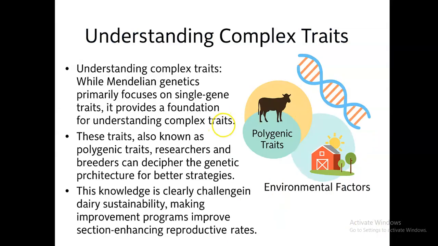Then, understanding of complex traits. We mentioned at the beginning of this class that transmission of traits is carried out by genes. But these genes can be of different forms, so we have a situation whereby traits are controlled by different genes. This situation is known as complex traits, also known as polygenic traits.